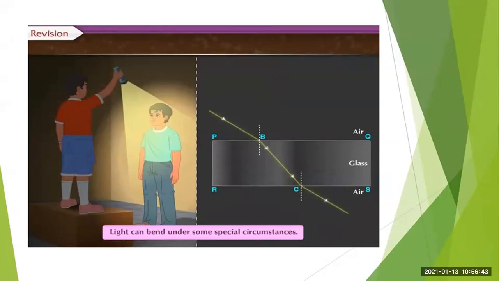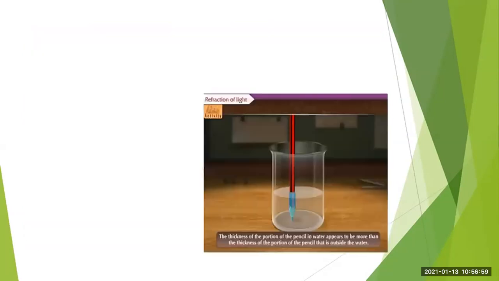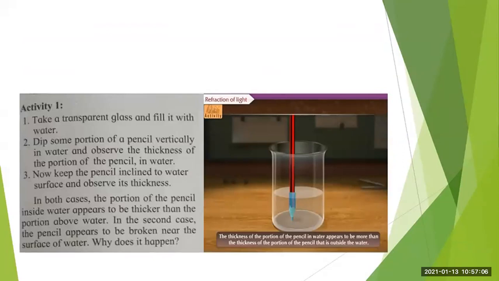Understood? So what is the refraction of light? When light travels from one transparent medium to another transparent medium, it changes its direction. This is called the refraction of light. Now, to understand the refraction of light, there are some activities. You can also perform this activity at home. It is very simple. Let us study what you have to do in this activity.